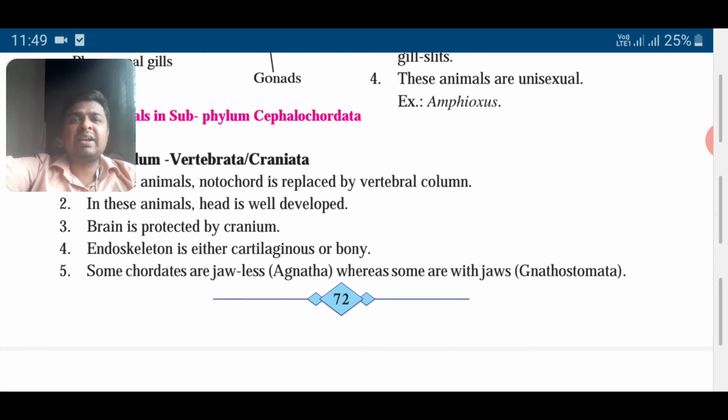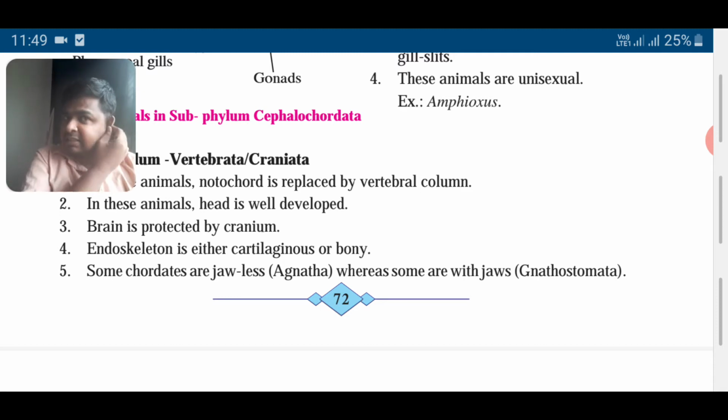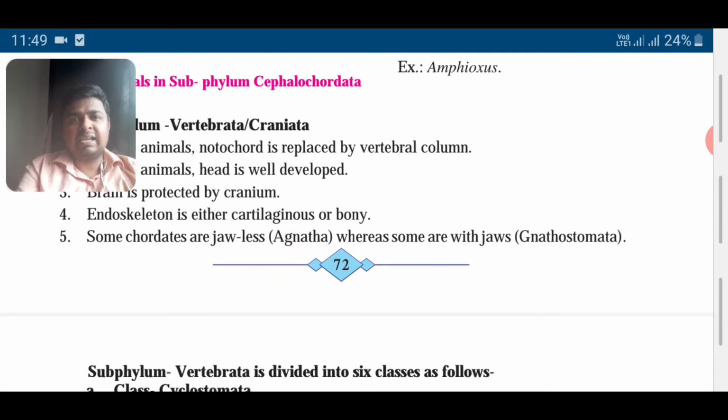Endoskeleton, either cartilaginous or bony. So we have an endoskeleton, the bones that are inside. In the case of a shark, it is cartilaginous. Cartilage is this. This is not a bone, but it is harder than the skin. The skin is soft, but this is a little bit harder. This part is cartilage, so a cartilaginous endoskeleton.